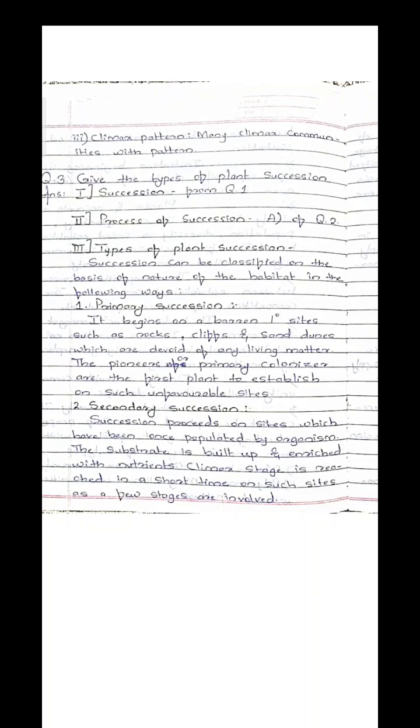In secondary succession, the primary organisms and primary communities become populated, then the substrate of that area is enriched with nutrients, and at this stage the climax communities develop. That is the secondary succession.